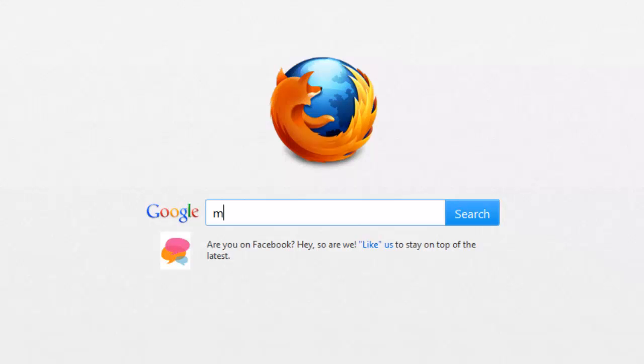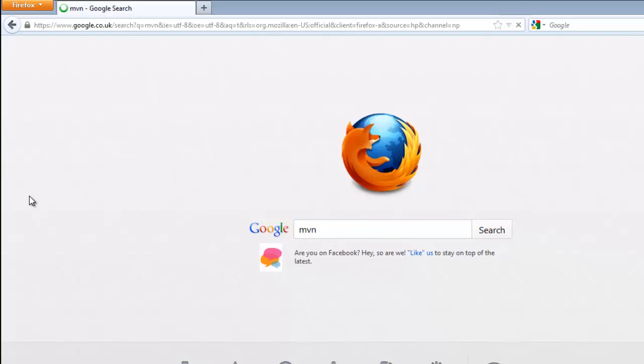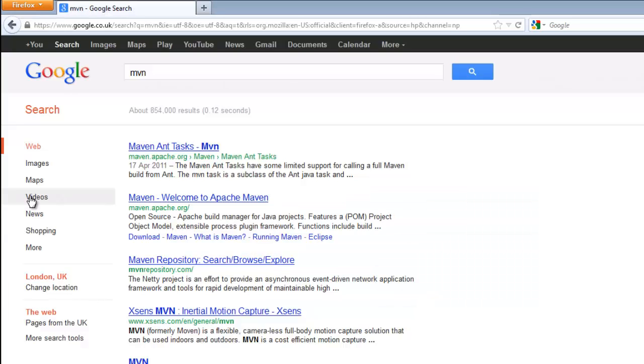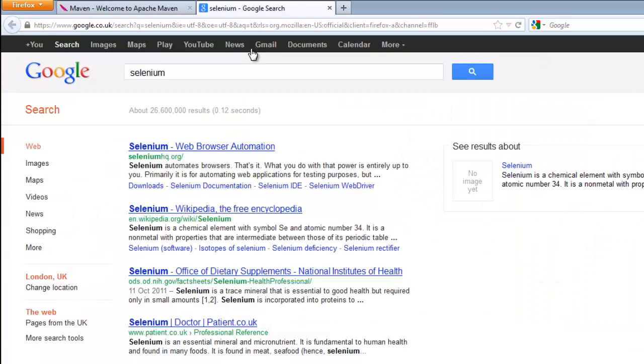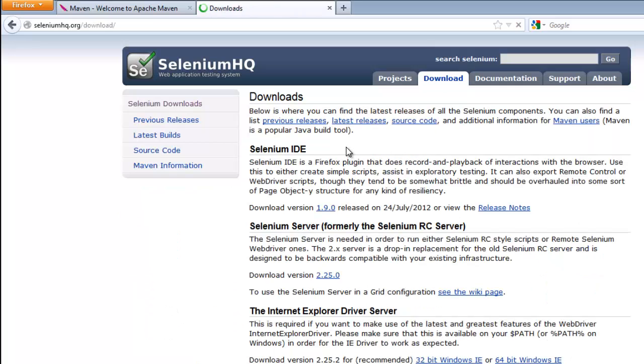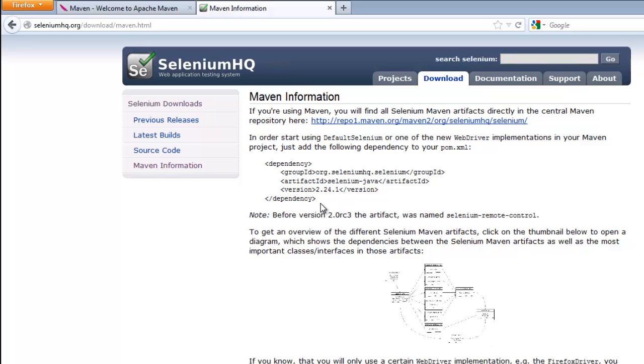So it can be a bit hard to get used to if you haven't used it before. So you're going to have to look through some of the Maven documentation, get your head around it. If you look on the Selenium site, if you look on download, then you'll see that Maven is supported, and you just add the dependency in as part of your POM. If that doesn't make any sense, that's just because you haven't used Maven before. That's fine. When you start to use it, you will learn.